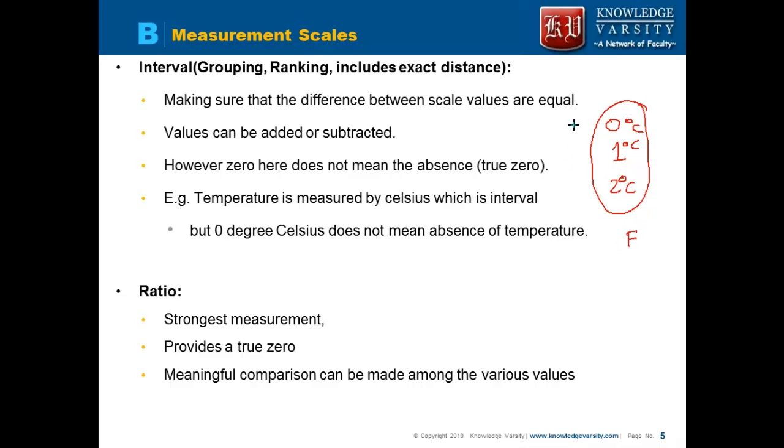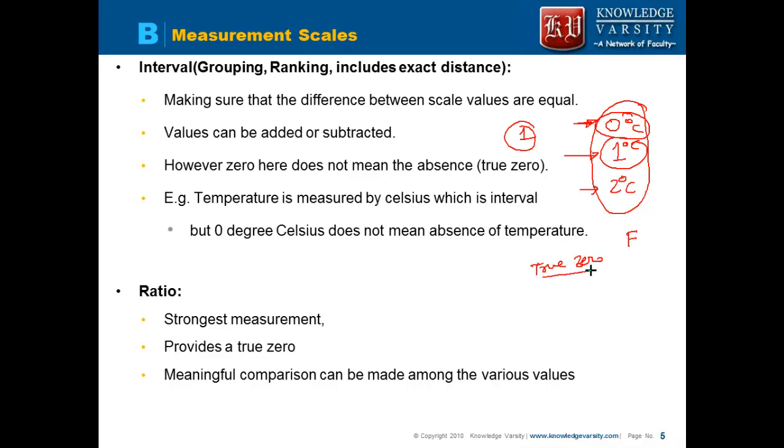Note that in a Celsius scale I can say that 1 degree centigrade is more than 0 degree centigrade by 1. 2 degree centigrade is more than 1 degree centigrade by 1. So it means that you have grouped. You know that this is colder than this, this is colder than this, right? But I do not have an idea of what 0 degree centigrade means. There should be no temperature, right? But 0 degree centigrade does not mean absence of temperature, right? So this scale lacks a true zero.